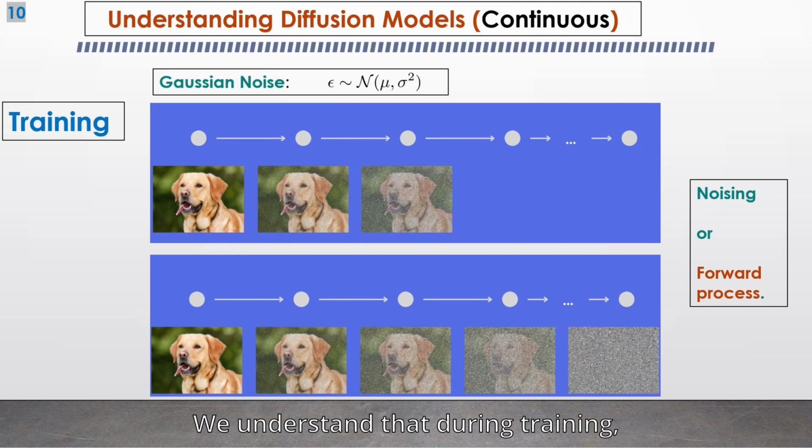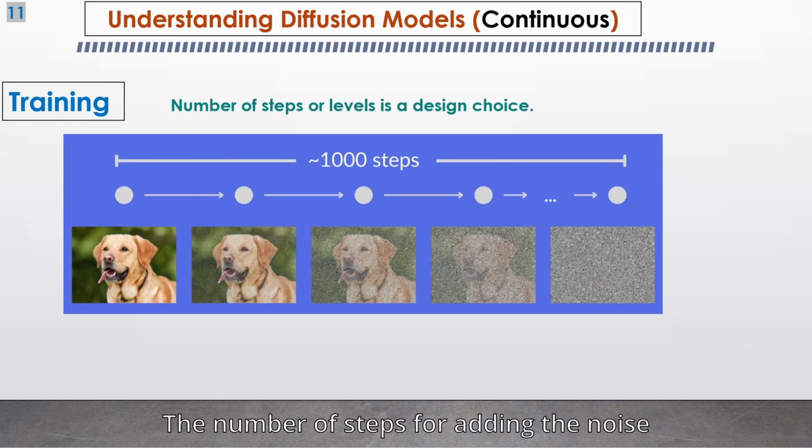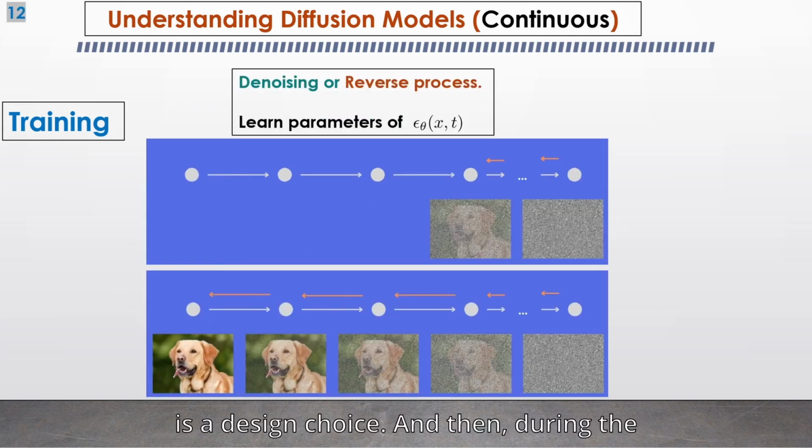We understand that during training, diffusion models add noise to a training image. The noise that is added is called the Gaussian noise, which is a noise that has the probability distribution of a Gaussian or normal distribution. The number of steps for adding the noise is a design choice. And then, during the denoising process, which is still during training time, the parameters of the denoiser epsilon theta will be learned by minimizing an objective function.